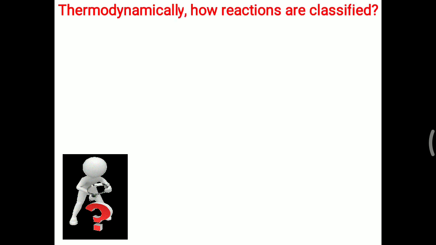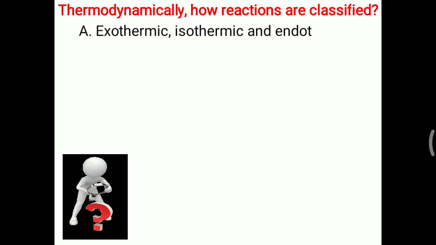Thermodynamically, how are reactions classified? There are three types: exothermic, isothermic and endothermic reactions, and each has an important meaning. Exothermic means they release energy, isothermic means there is a negligible change in the energy level, and for endothermic reactions, energy needs to be given, so the reaction will proceed only when energy is available.